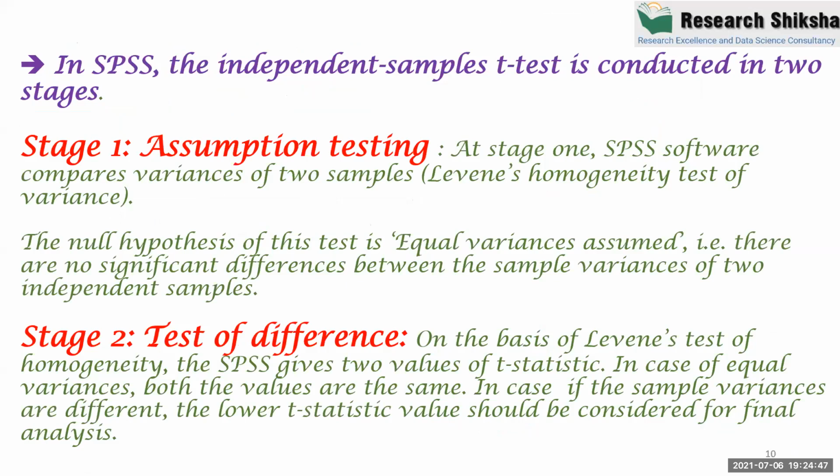So SPSS arranges this independent sample t-test in two stages. Stage number one is that SPSS compares the two samples to see whether they are comparable or not. We apply a test called the Levene homogeneity test of variance. This is called assumption testing. What assumption are we testing? Whether we can compare the samples or not.